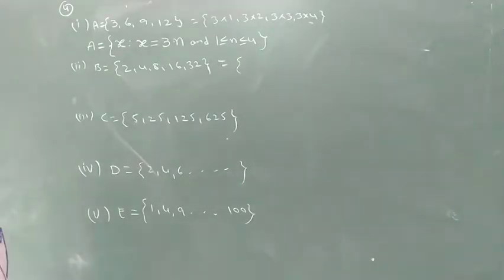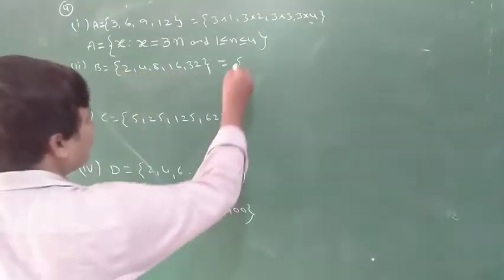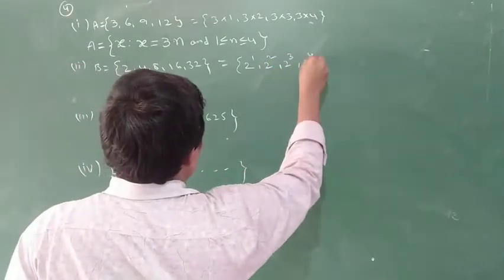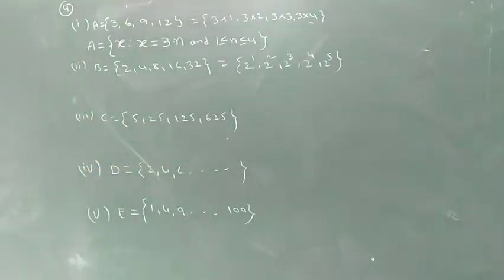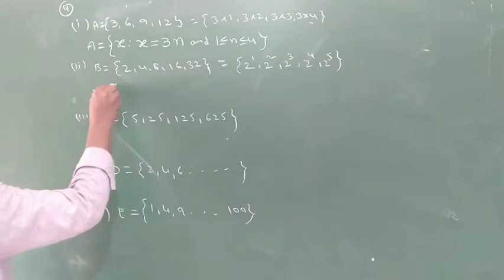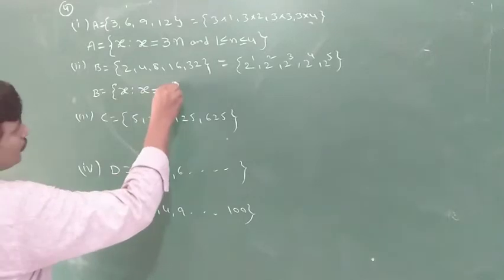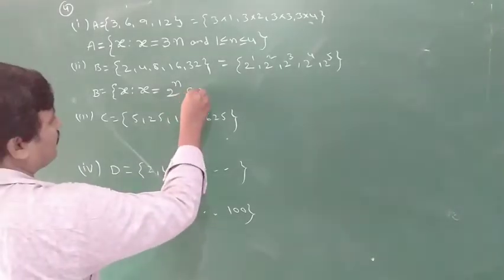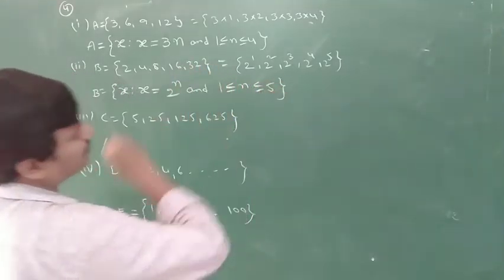What we have to observe? Here 2, 4, 8, 16. What is the meaning? 2 power 1, 2 square, 2 cube, 2 power 4, 2 power 5. So B is equal to the set of all x such that x is equal to 2 power n. It is not any number, only n is equal to 1 less than or equal to n less than or equal to 5.